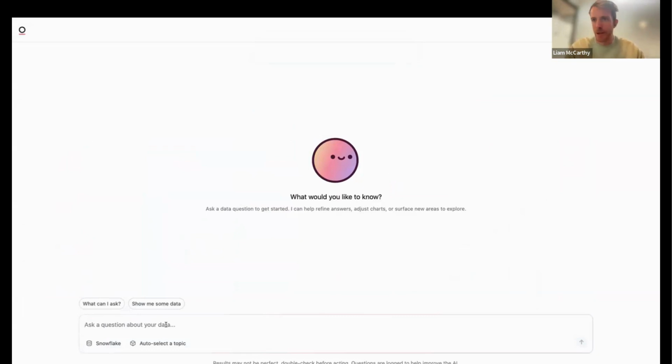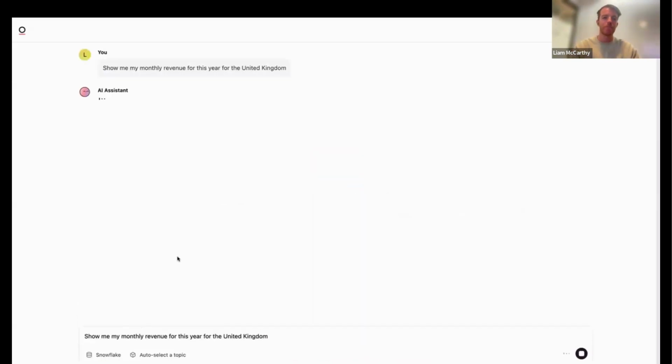But this is how I start all of my questions now in Omni. When I'm looking at our own internal data, I will go straight to this chatbot and I'll say, if I was an e-commerce store, something like, show me my monthly revenue for this year for the United Kingdom.